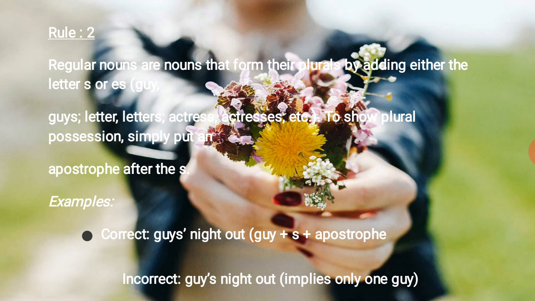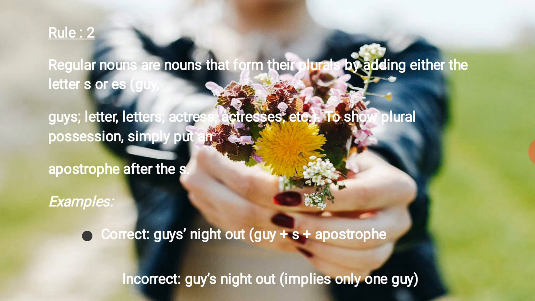Next one, rule number 2. Regular nouns are nouns that form their plurals by adding either the letter S or ES. Got it? Everyone knows that. For example: guy, guys; letter, letters; actress, actresses. This is the example. To show a plural possession, simply put an apostrophe after the S.